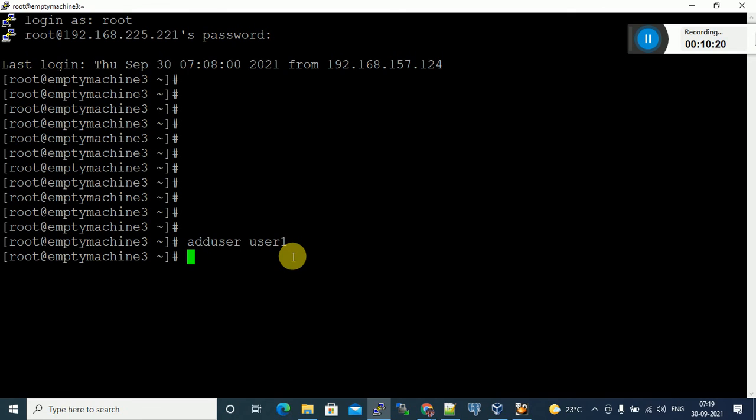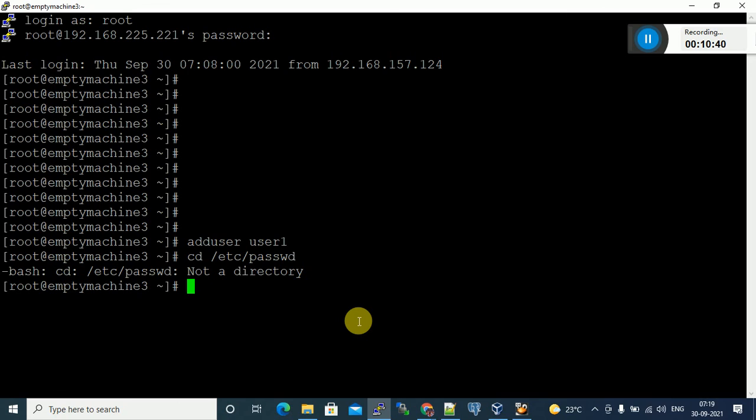cd space /etc. Yes, slash, password. PASSWD, only password means passwd. cat /etc/passwd. So this is the file, and this is the directory.